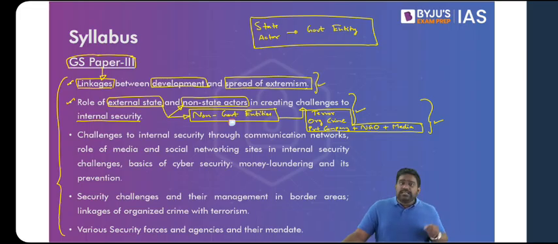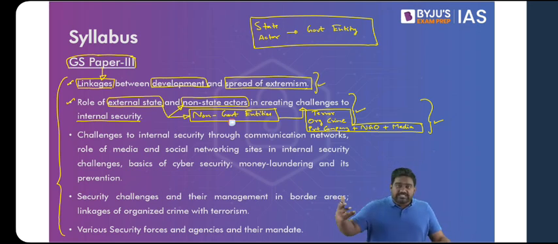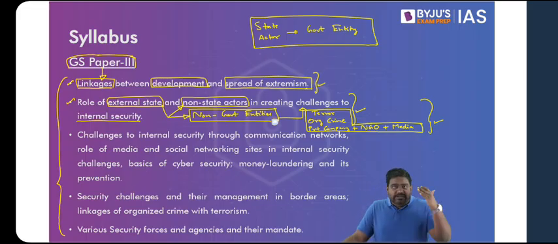Is that clear? So hostile countries like Pakistan or China, their intelligence agencies might sponsor some non-state actors against India. Like how Pakistani ISI, which is Pakistan's foreign intelligence agency, sponsors terrorism against India. That is an example of state actors working with non-state actors to create security problems for India. Even friendly countries, sometimes, their intelligence agencies might work with non-state actors to create security threats for India. So this is exactly what we are going to study under the second chapter.